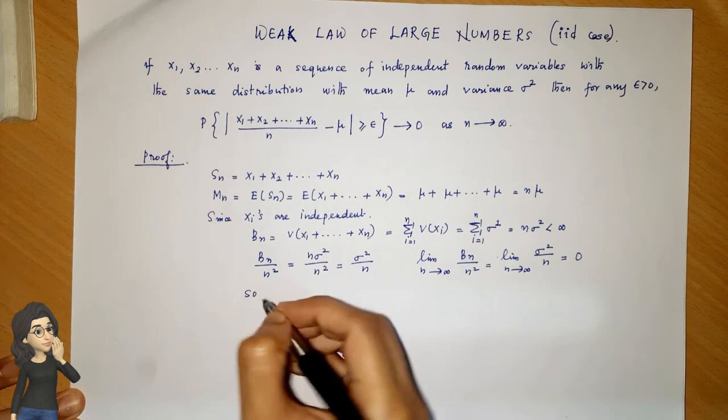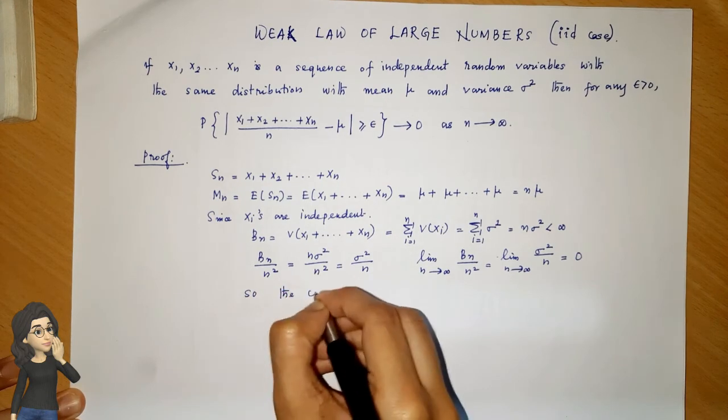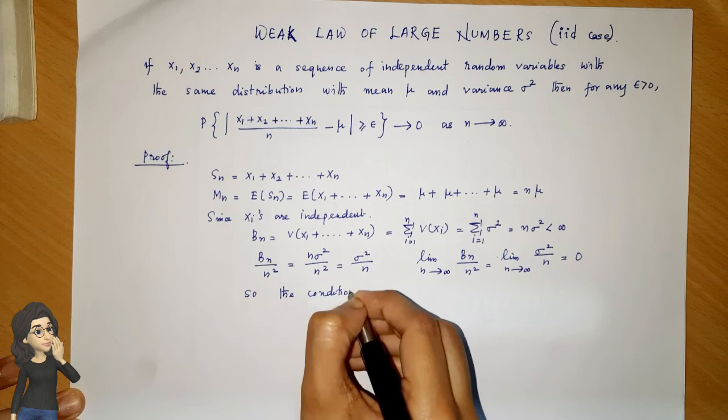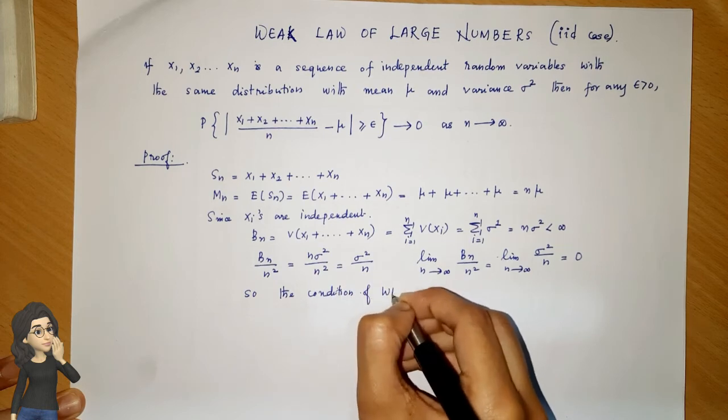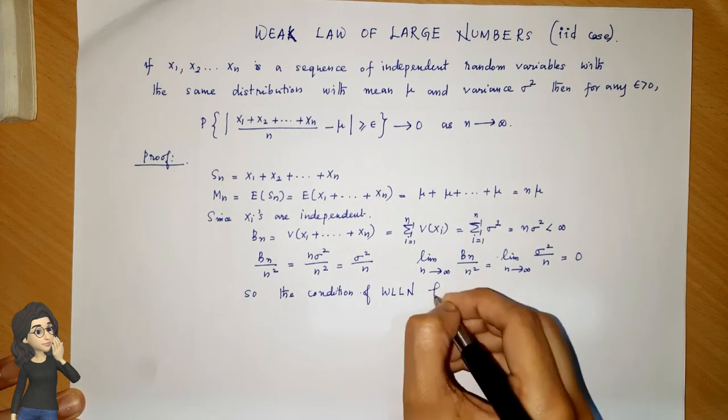So the conditions of the general weak law of large numbers hold.